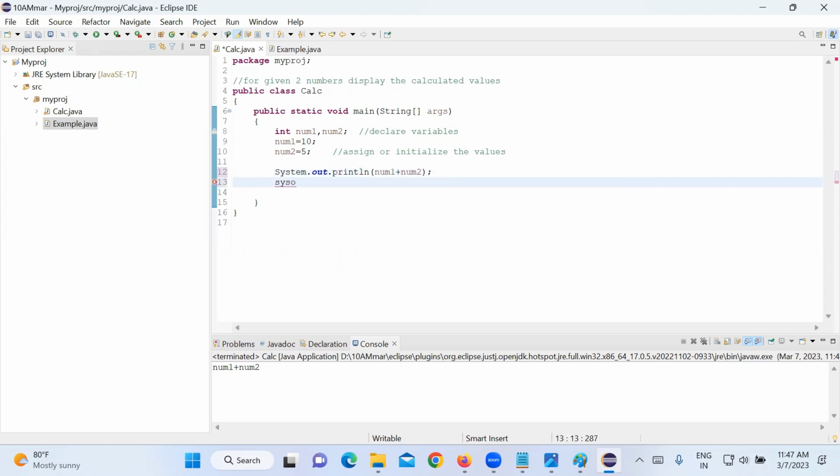Now SYSO, control space. Can I say num1 minus num2? System dot out dot println num1 into num2. System dot out dot println num1 divided by num2.